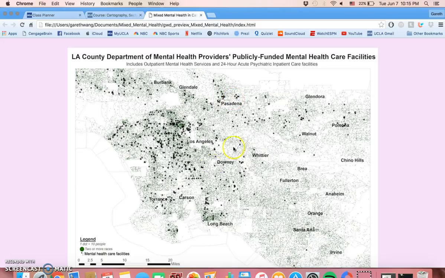So as you can see, most of them are concentrated in downtown LA in this area here, while there are very few more towards the southern reaches of LA County in Santa Ana, Orange, Fullerton, for example. And this definitely corresponds to the density and distribution of the mixed population in LA County as well. As you can see, there's a lot of green dots clustering around downtown LA, which is where the majority of these clinics are. And then also a good number in Long Beach, as well as across the Santa Monica Mountains